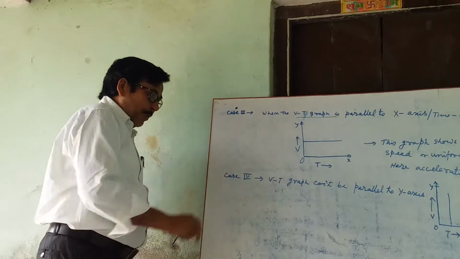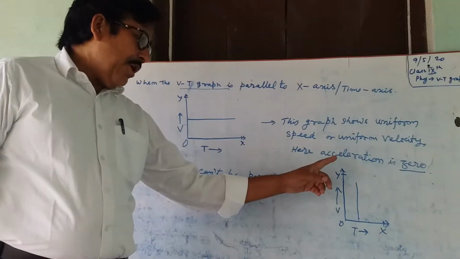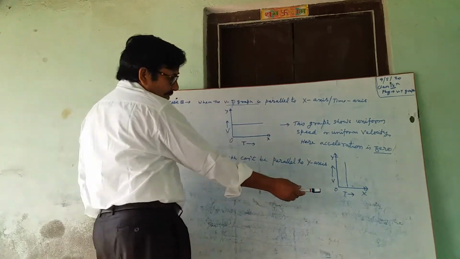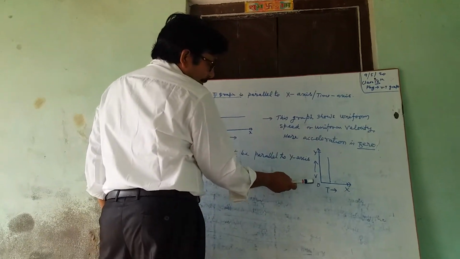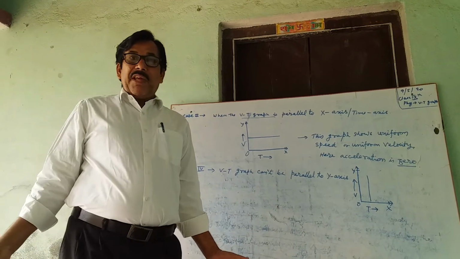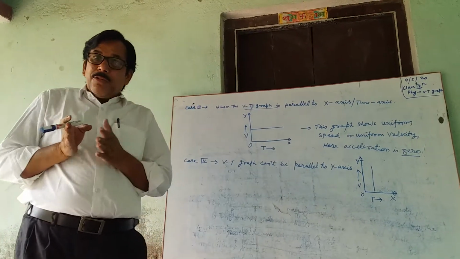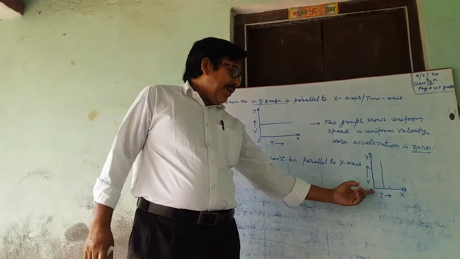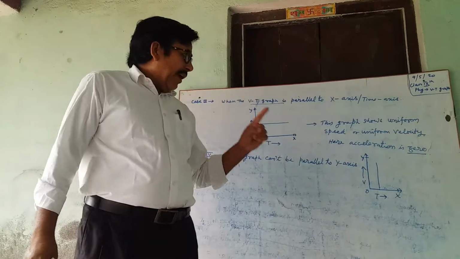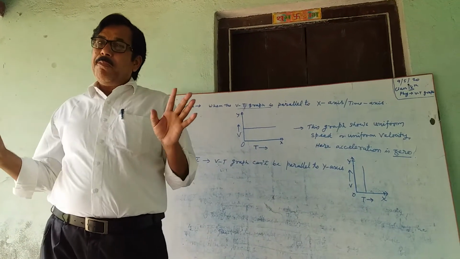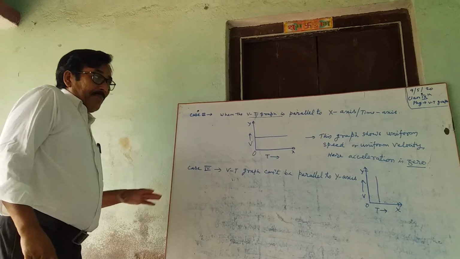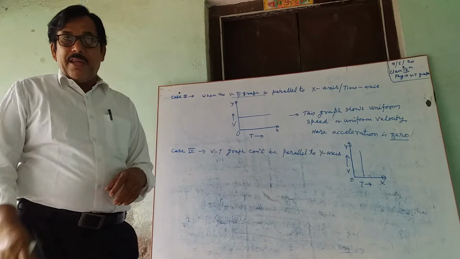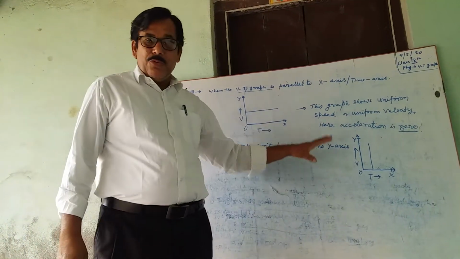Next, case 4. Velocity time graph cannot be parallel to the velocity axis or y-axis, because in this situation we see that the speed is increasing but time remains fixed. Is it possible that there is no increase in time and velocity increases? Therefore, a velocity time graph parallel to the velocity axis will not be possible. Next, we'll see the velocity time graph when it is a curved line. But to provide space, I am going to erase it.